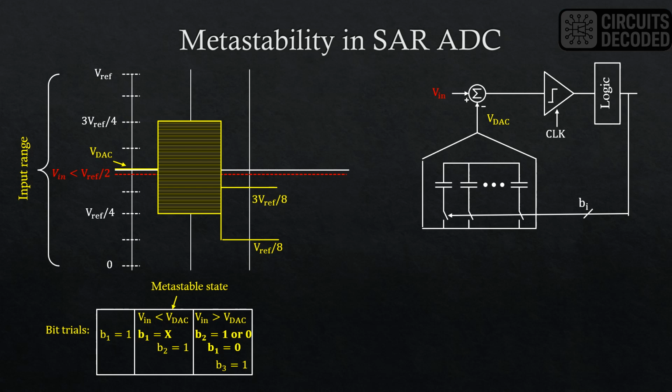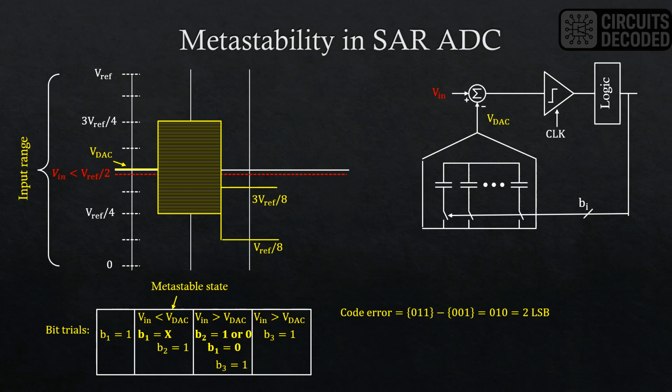So we can see that the DAC can have 2 levels in this cycle, 3 Vref over 8 and Vref over 8. But both levels are below the input. So B3 is retained at 1 in the next clock cycle. The first level is the correct level, while the latter one is much further away from the correct value. The resulting code error is 2 LSBs.